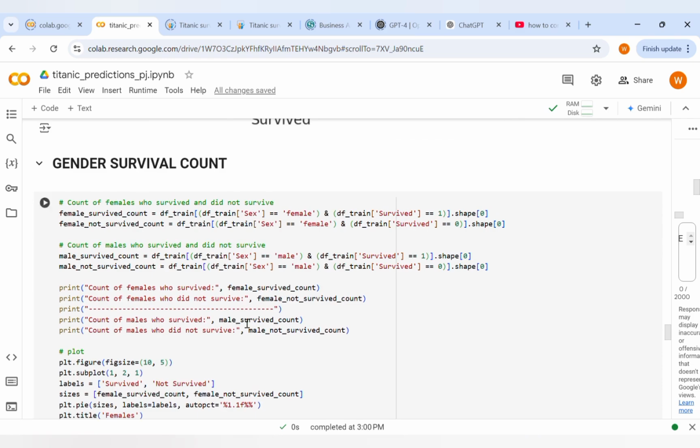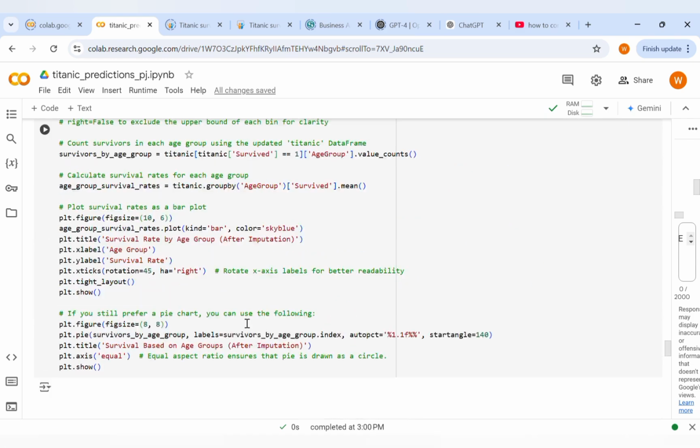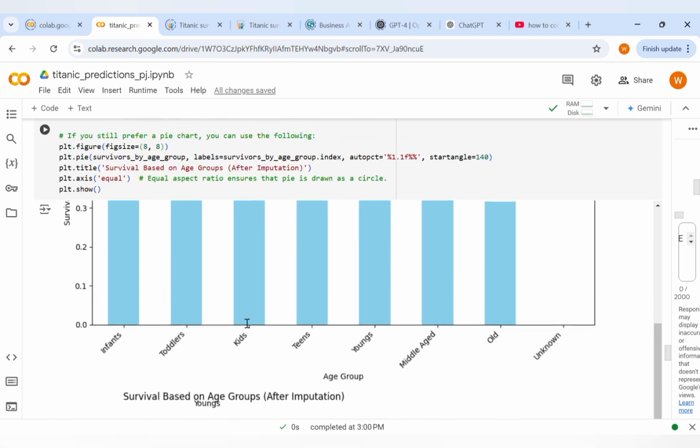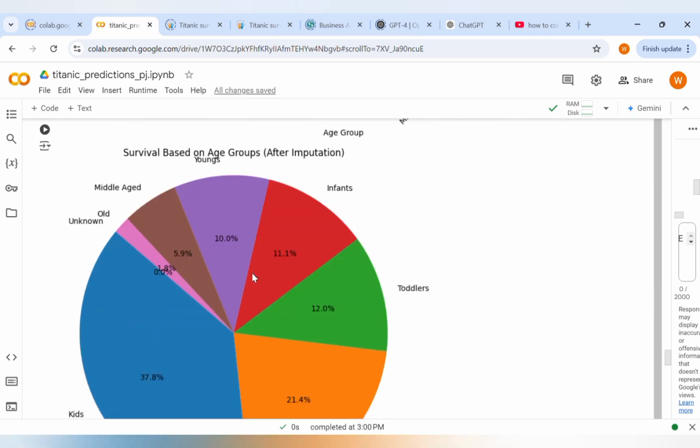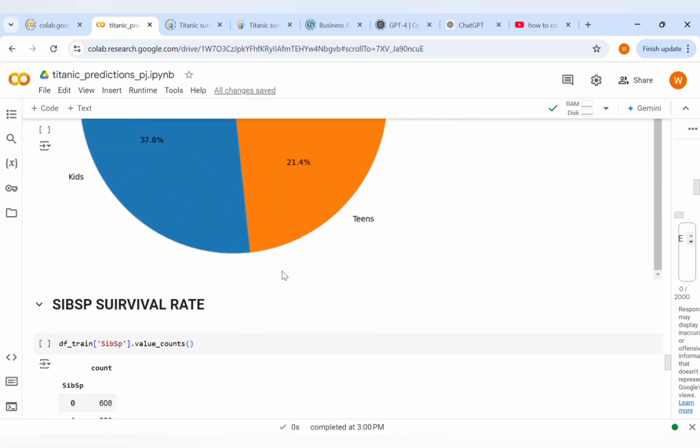So basically this is doing the survival count, then showing a chart based on the age groups. Here you can see infants, toddlers, kids, teens, youngs, middle-aged, old, and unknown. I also draw a pie chart showing their percentage ratio.